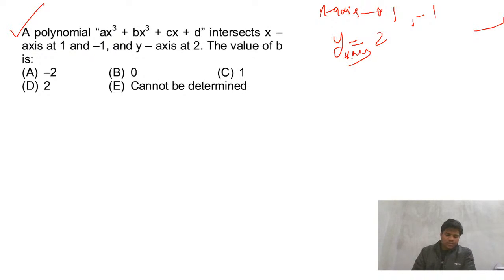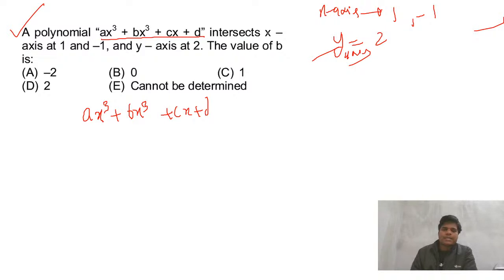I think we should discuss. If anyone got the answer, you can put it in the chat section. So what is this? ax cube plus bx square plus cx plus d. Okay, fine. So ax cube plus bx square plus cx plus d.